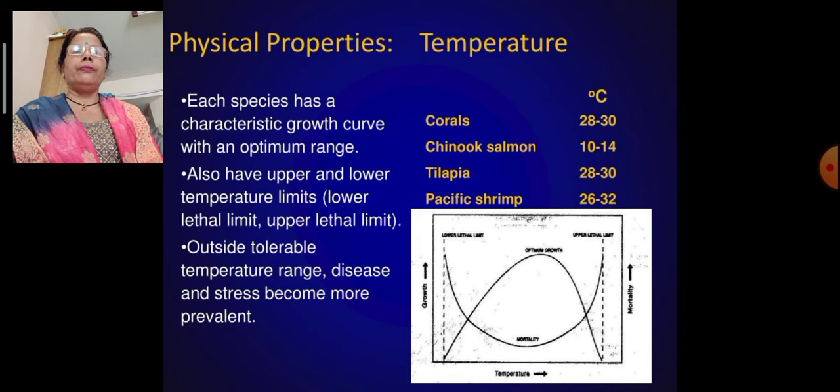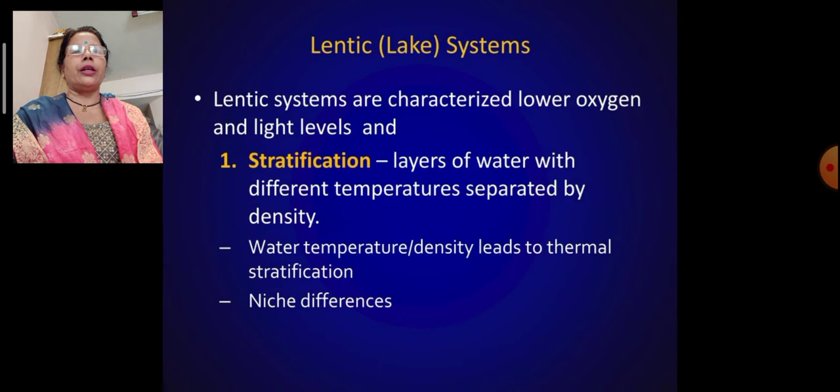Another is temperature. Each species has a characteristic growth curve with an optimum range. This slide explains it very nicely, as you have seen. Species also have upper and lower temperature limits, the lower lethal limit and the upper lethal limit. Outside the tolerable temperature range, disease and stress become more prevalent. In degrees centigrade, corals are 28 to 30, Chinook salmon 10 to 14, tilapia 28 to 30, and Pacific shrimp 26 to 32.